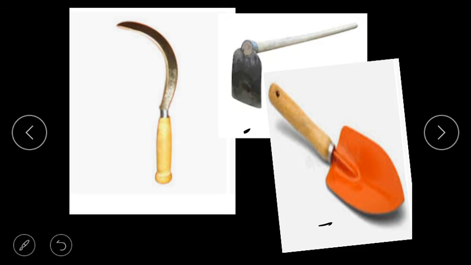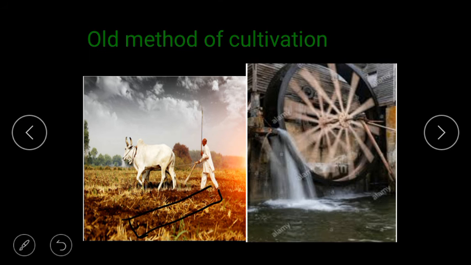Once the land was leveled, seeds were sown manually. When the land was leveled, leveled means making it plain, seeds were sown by men. A water wheel. Here I showed you the picture. This is the water wheel. A water wheel was used to irrigate the crops.